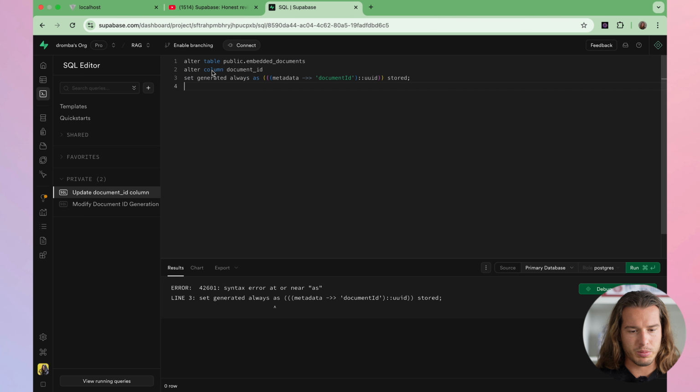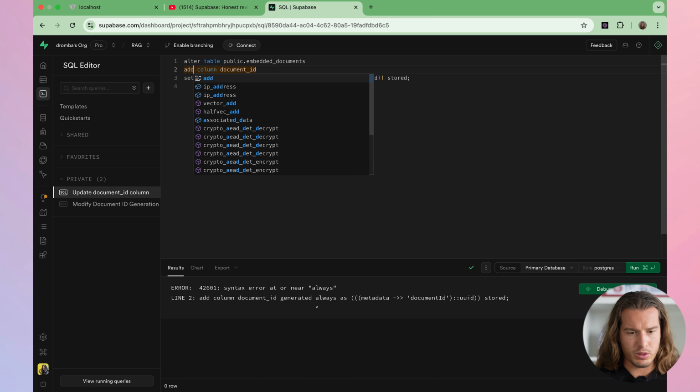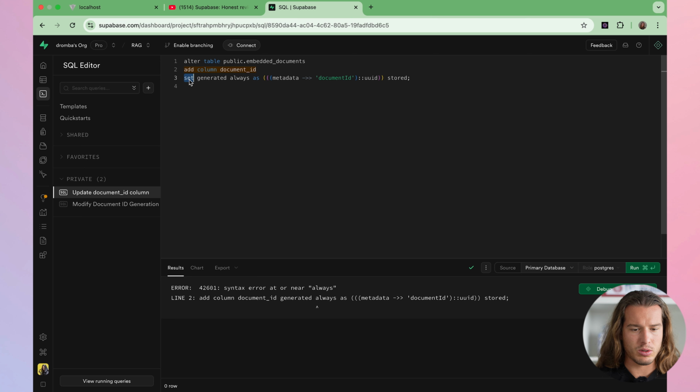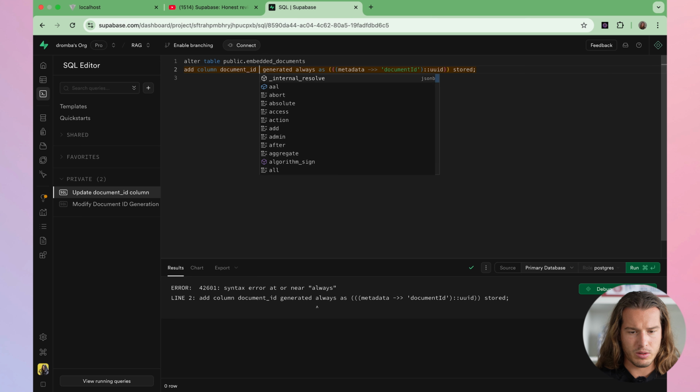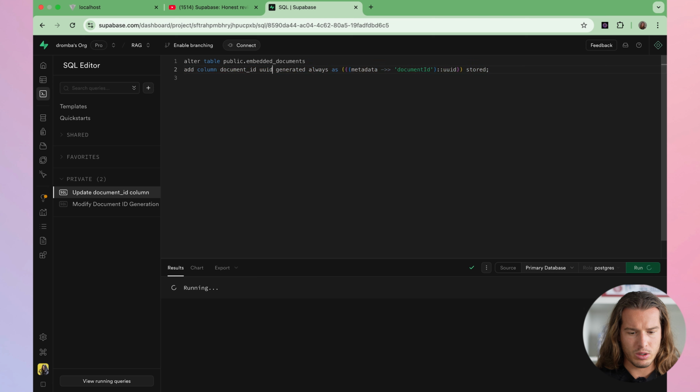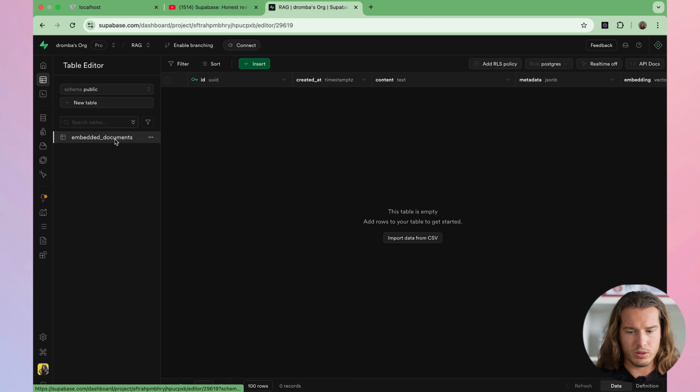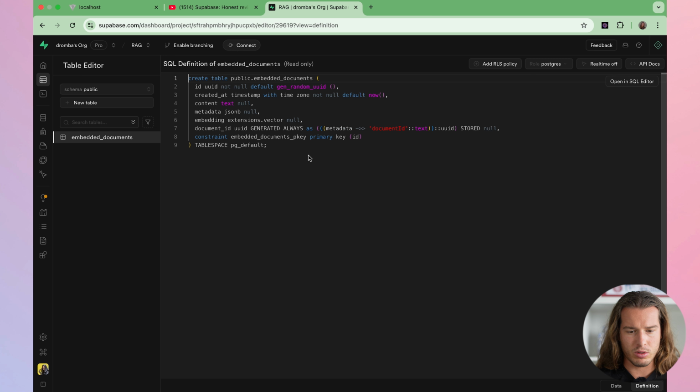So let's just drop it. So drop column document ID. This is perfect. And now this should actually work, but we need to add a new one because we already deleted. So we don't need set, we need UUID. Perfect. So now we go to our table editor, embedded documents, and definition.